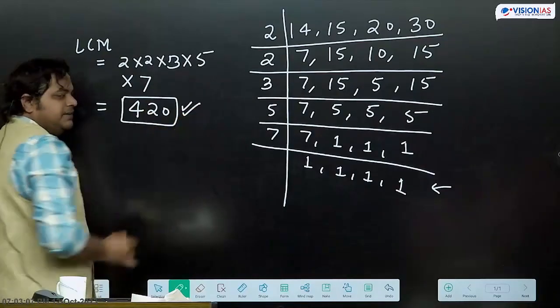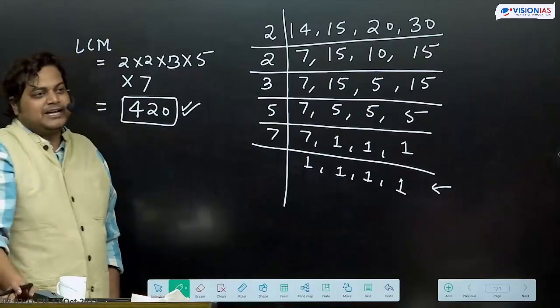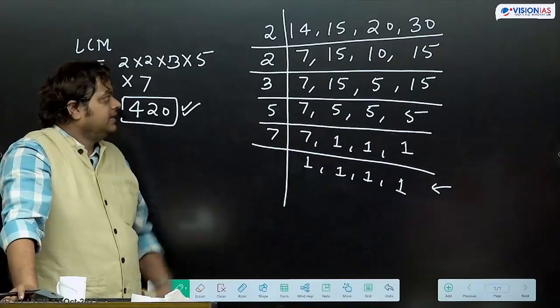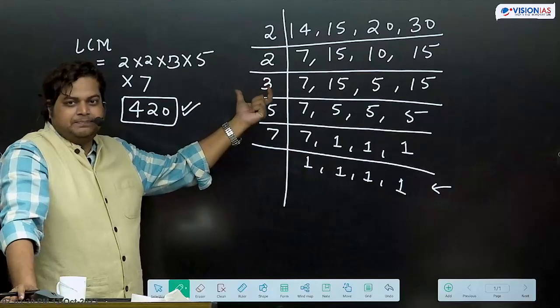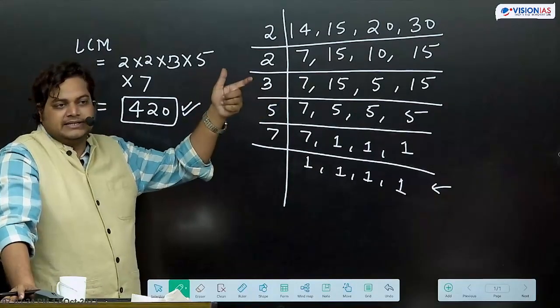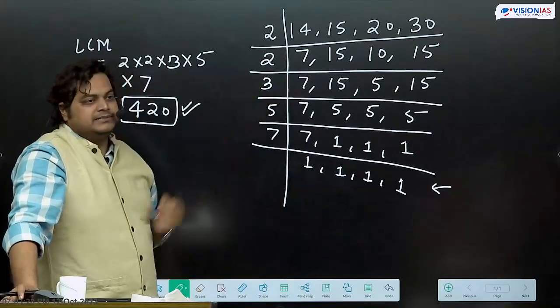This is how we were calculating in school, and in this examination also, this way we can calculate and get the LCM answer. Like in time and work we can apply this LCM. Every time in time and work we need to calculate LCM. In pipes and cisterns examples also we get the help of LCMs.